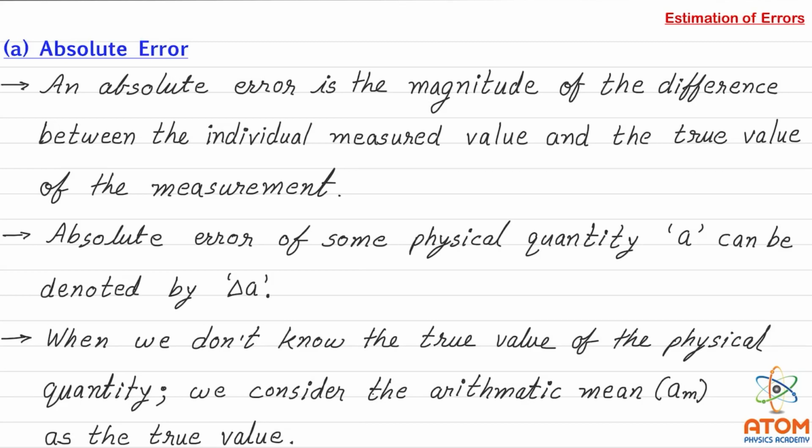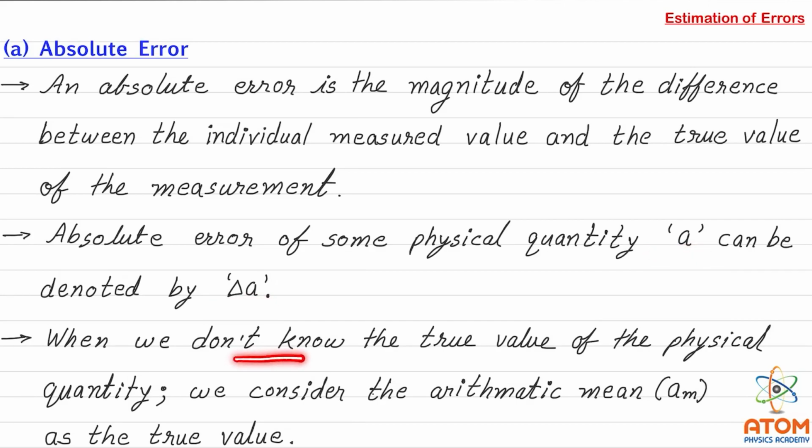So in absolute error, we need to subtract the true value from the individual measured value. The absolute error of a physical quantity, let us say A, can be denoted by delta A. If the quantity is F, it will be written as delta F, and so on.